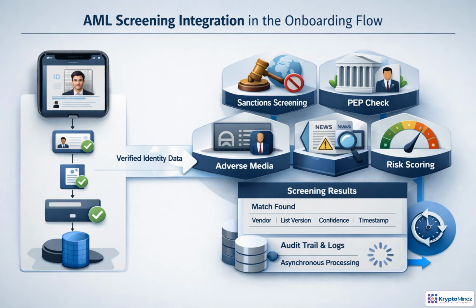AML screening should begin after identity proofing has produced reliable attributes. The orchestrator sends only the normalized data needed for sanctions, PEP, adverse media, and watchlist checks, often through controlled vendor APIs. Results should not be treated as a simple pass or fail. Confidence, list version, vendor, and timestamp all need to be captured for audit. Because deeper checks can take time, use callbacks or queues, so onboarding can pause, continue conditionally, or route cases to review.